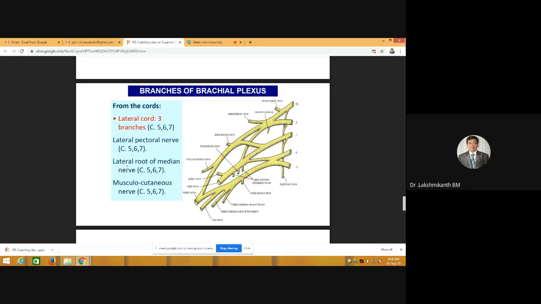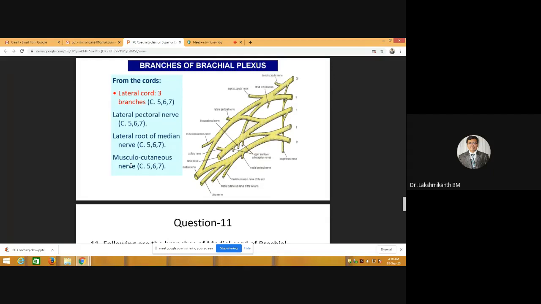Median nerve, as you know, will supply the forearm muscles and flexor compartment of forearm, except two muscles, that is flexor carpi ulnaris and medial two digitations of flexor digitorum profundus, which will not be supplied by median nerve. And it will supply the thenar muscles and first two lumbricals. That is the area of supply of median nerve.